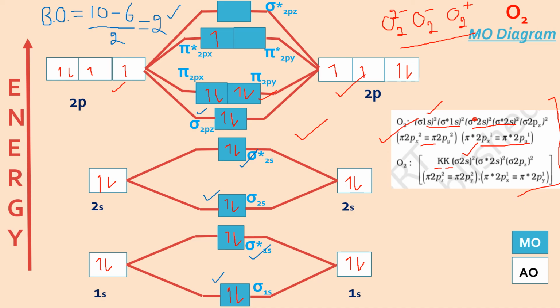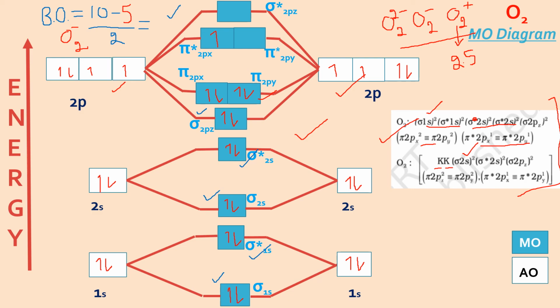Let us see what is the difference in the bond order for O2 plus now. This is for O2 plus. In case of O2 plus, the number of electrons in bonding will remain the same, 10. I have removed one electron from the anti-bonding, so it becomes 10 minus 5. 5 by 2 is 2.5. The bond order of O2 plus has increased. I told you if the electron is removed from anti-bonding, it's going to make it more stable. So you can say that O2 plus is more stable than O2.